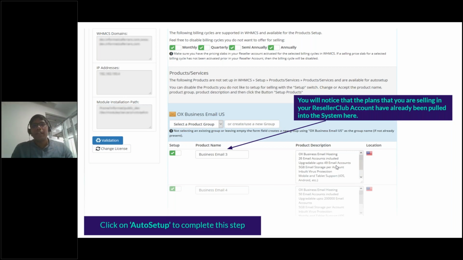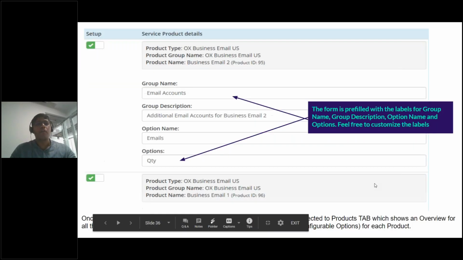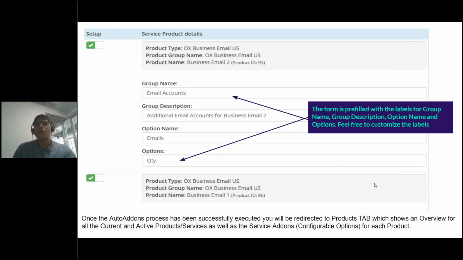You do not need to manually configure these plans. Once this has been done, you click on auto setup and that will complete the product setup for you. Please know that only the products have been pulled into WHMCS. Pricing has not yet been done. Next, you click on the auto add-ons tab. Here you can configure all of your add-ons like additional email accounts, additional storage, etc.